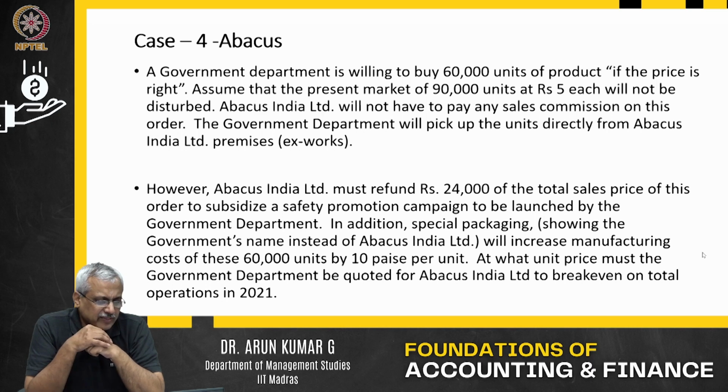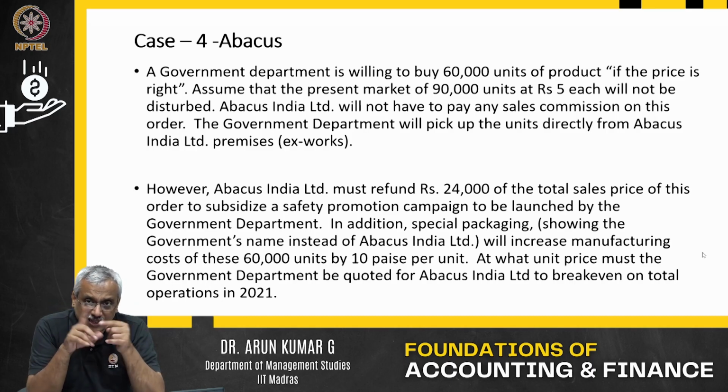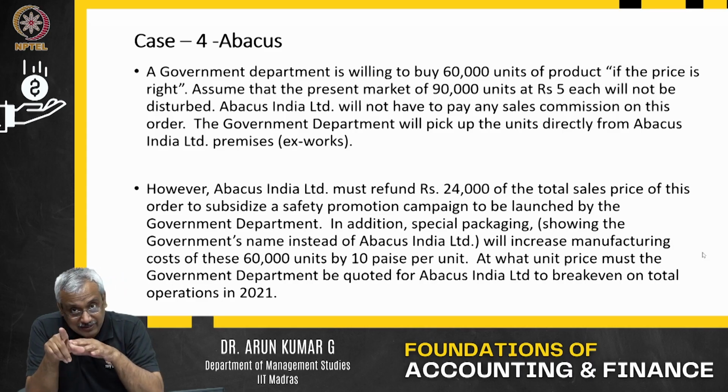The fourth option is very different. It says that the government department is willing to buy 60,000 units of the product. Fantastic. That reaches the capacity because you are operating at 90,000. If the government department picks up 60,000, that makes 150,000, and it reaches the capacity, if the price is right.